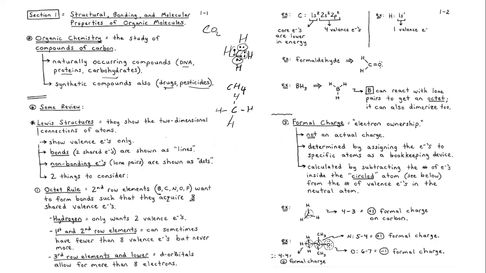I don't know if you still remember that. Think of an Aufbau diagram, okay? So we have 5 orbitals for the d orbitals, and then we have 10 electrons in those orbitals. Hence why we're saying the third row elements have d orbitals, which allow for more than 8, because a d orbital can take a maximum of 10 electrons, which is most definitely more than 8 electrons, okay?